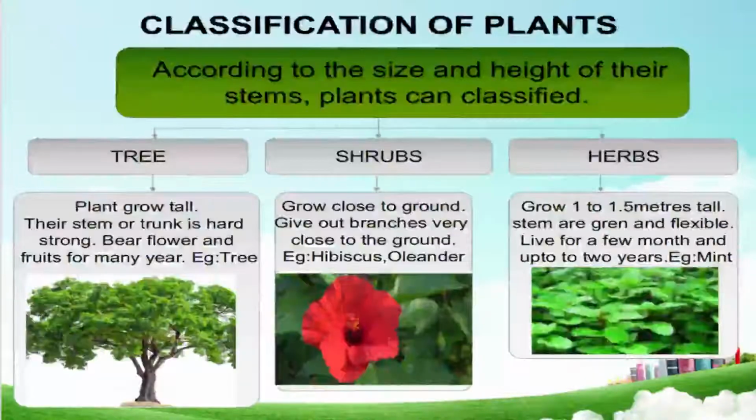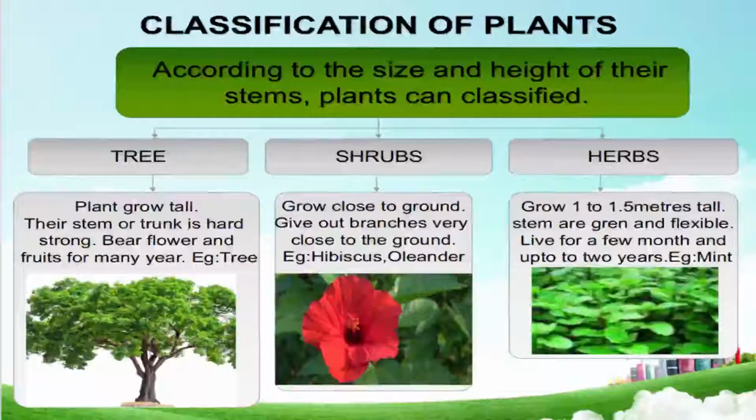Now we see classification of plants. Here plants are classified in different ways. So first we see according to the size and height of the stem. How are these plants classified? On the basis of height and size of their stems. So first we will go in decreasing order.